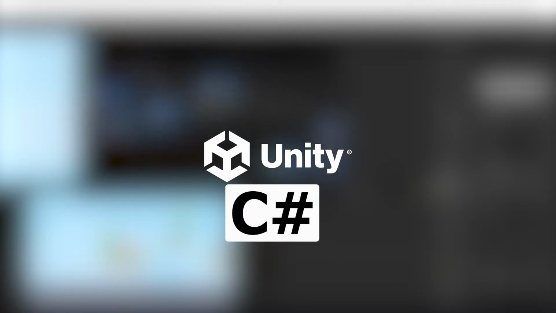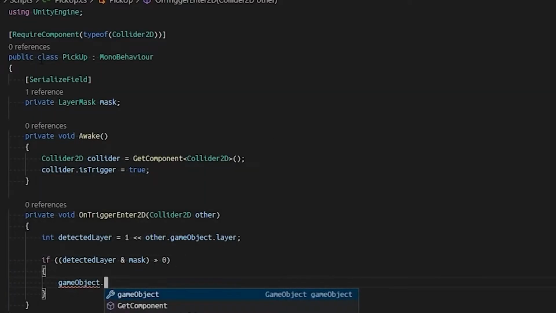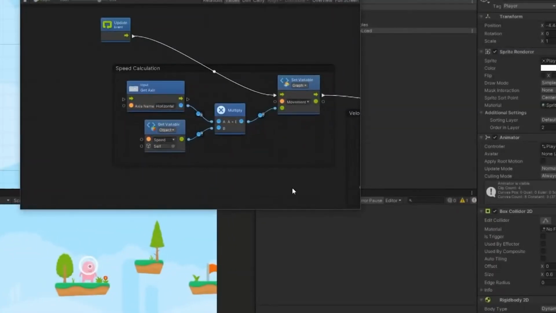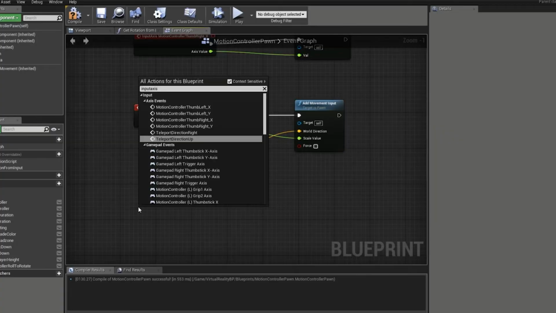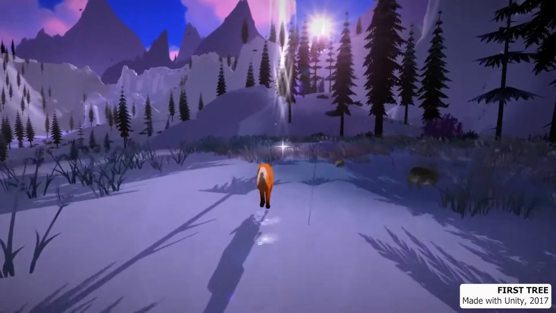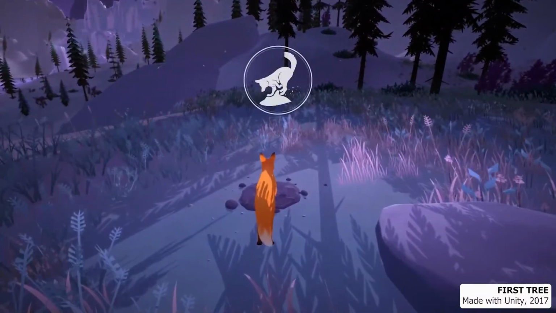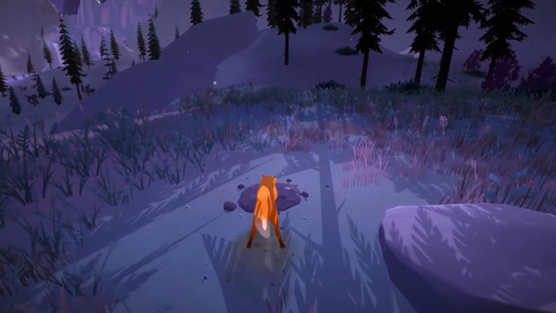The coding language of Unity is C#, which is said to be a lot easier to learn than Unreal's C++. Unity provides two visual scripting solutions called Playmaker and Bolt. Unreal, on the other hand, offers Blueprint, which is a great way to get started to develop games. There are even examples for games that have been made exclusively with these tools, for example Unity's First Tree.